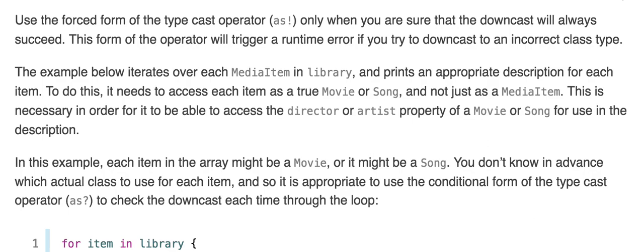To do this, it needs to access each item as a true movie or song and not just as a media item. This is necessary in order for it to be able to access the director or artist property of a movie or song for use in the description. In this example, each item in the array might be a movie or it might be a song. You don't know in advance which actual class to use for each item, and so it's appropriate to use the conditional form of the typecast operator, as?, to check the downcast each time through the loop.